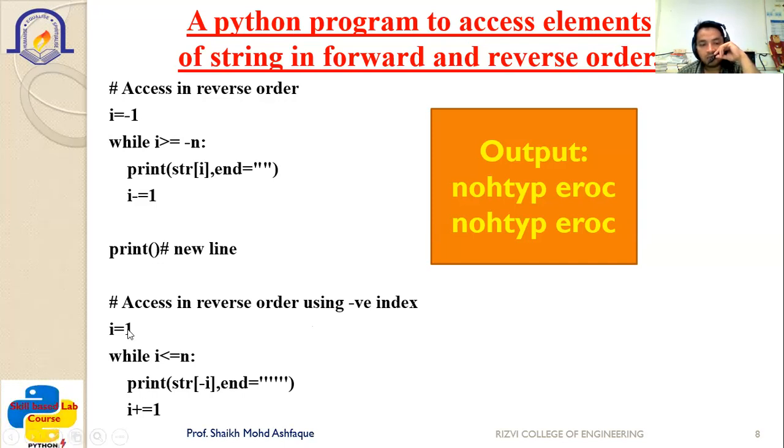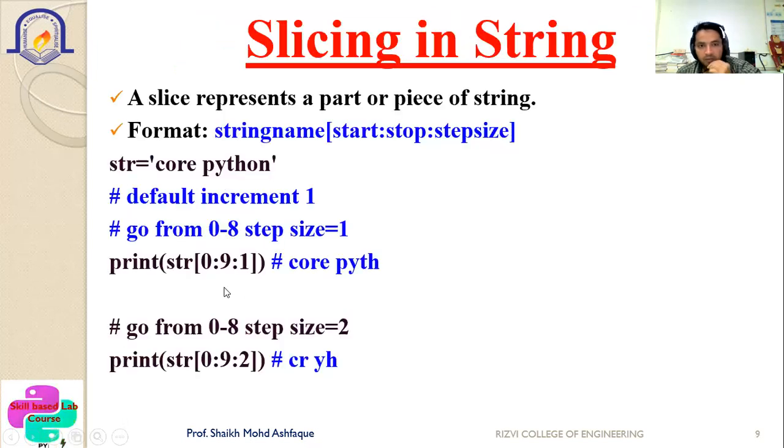So here you can see the other program: I equal to 1, while I less than equal to n colon, then indentation, then print str of minus I. Initially it was 1, now it is -1. Whenever you do this, it will be -2, -3, -4, -5, etc. The value of I is positive, but here the negation is used, so it will represent -1, -2, -3, etc. So it will print it in the reverse order. You can see the second output also represents your string printed in the reverse order as the core Python. So these are the ways by which you can print it in the reverse order.